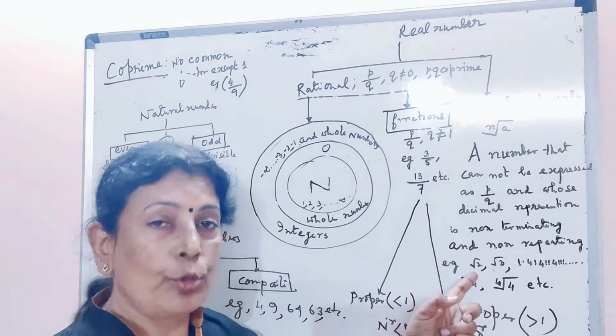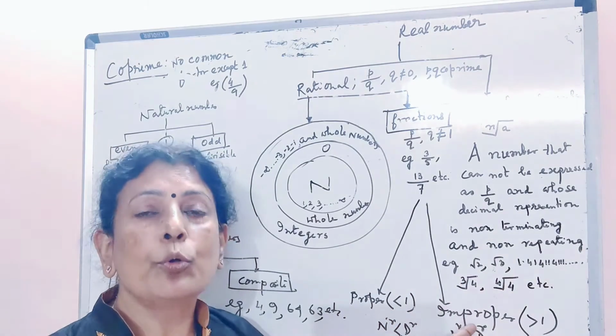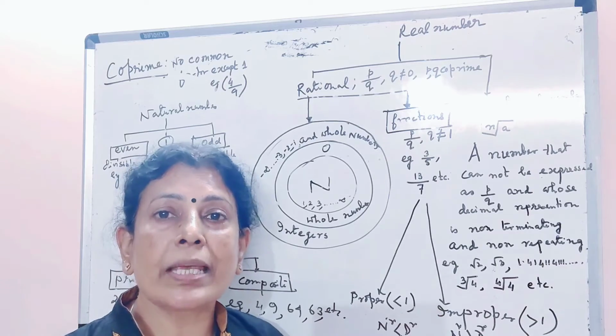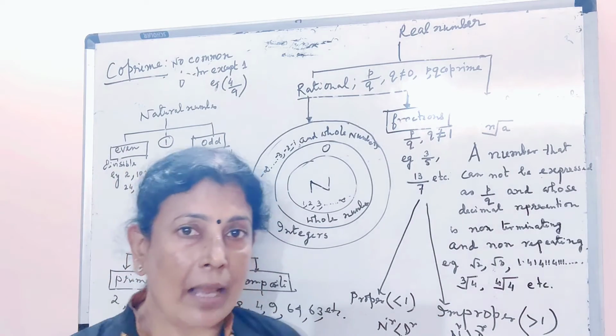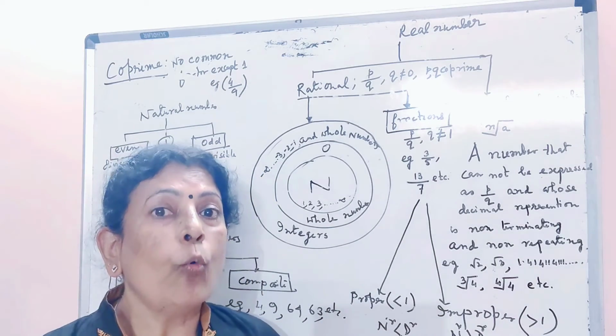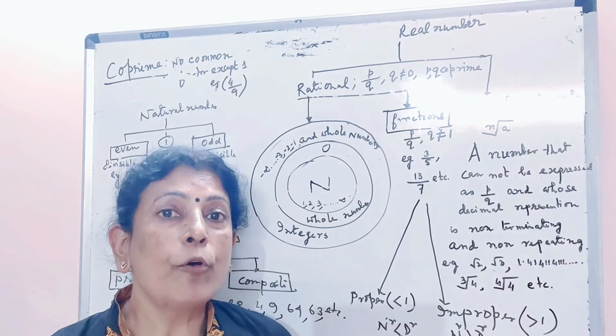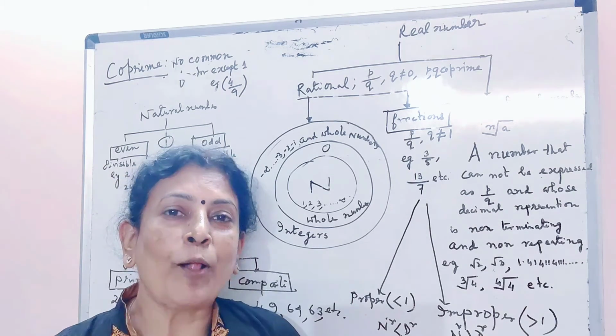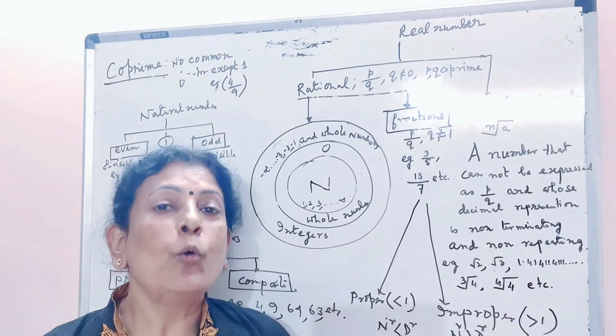As for example, root 2, root 3, root 23, fourth root of 2, fifth root of 3, all are irrational numbers. Except this, 1.41, 411, 4111, ... is also an irrational number. Why?